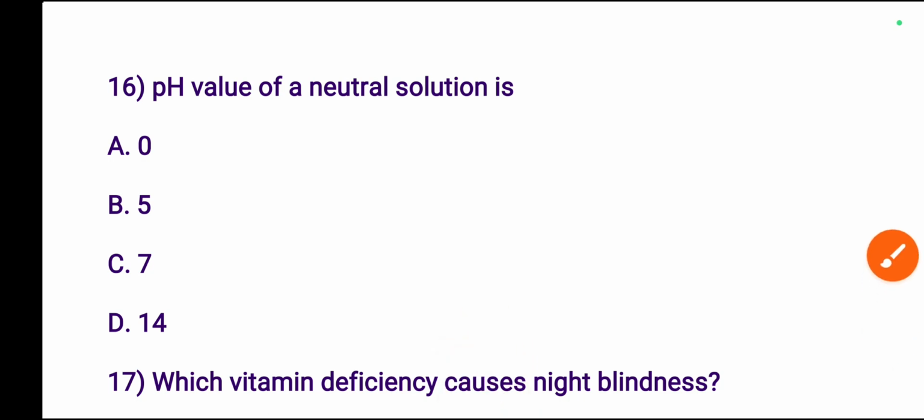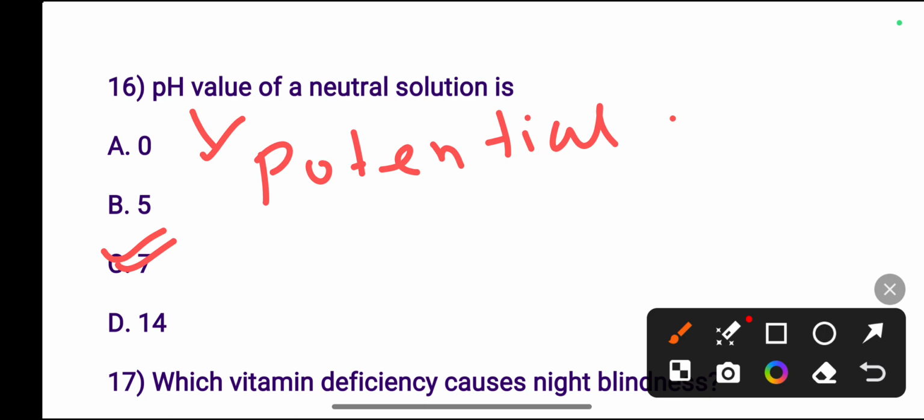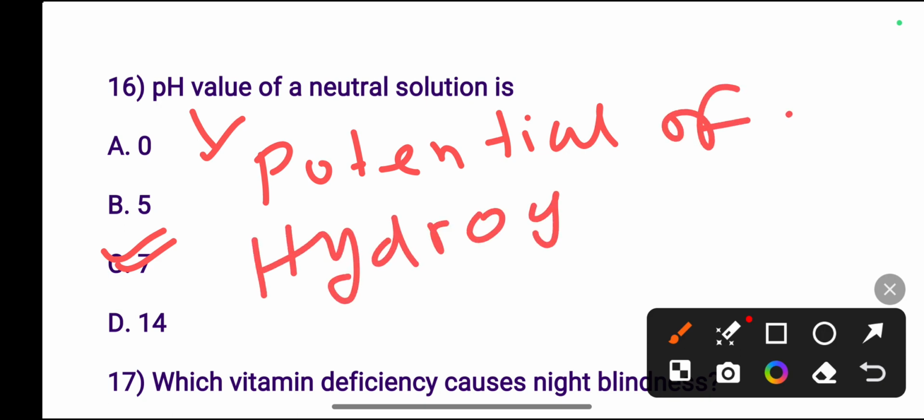Today's first question is: the pH value of a neutral solution is 0, 5, 7 or 14? For a neutral solution, pH is 7. The full form of pH is potential of hydrogen.